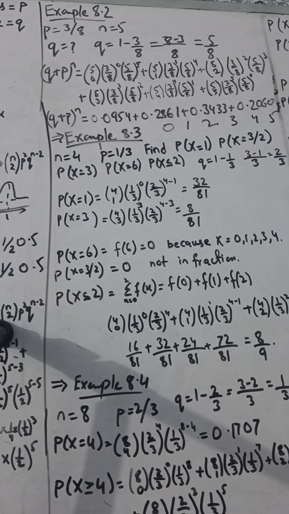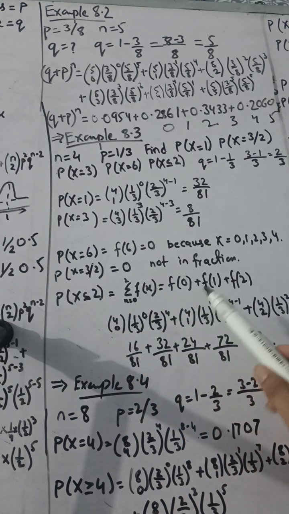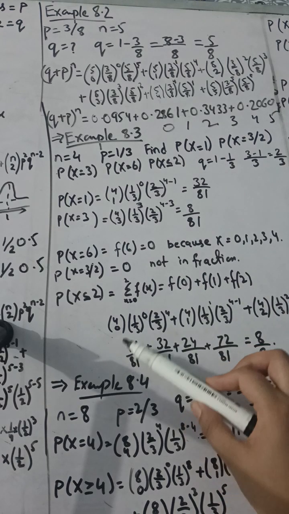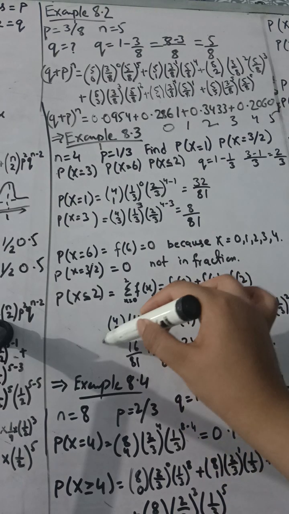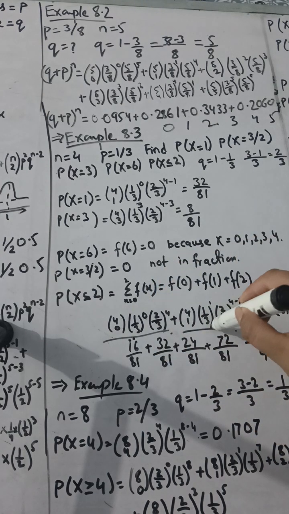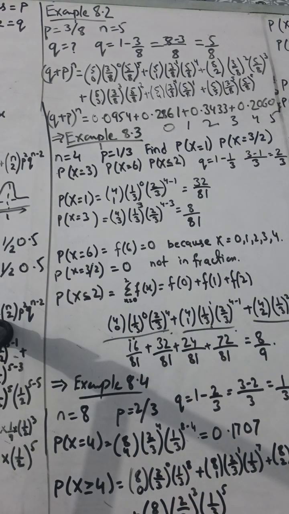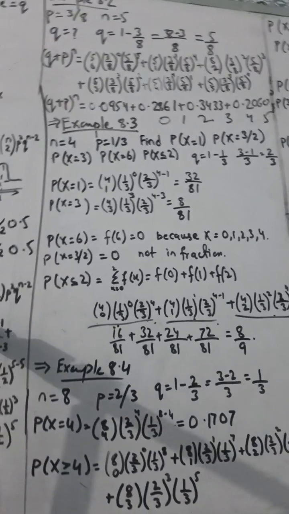And here you have given the x which is less than 2, so less than 2, the fractions are 0, 1 and 2. So find out this of 1, this is of 0 probability, this is the probability of 1, and this is the probability of 2. I have written all the values, add them, and 8/9 is the answer.